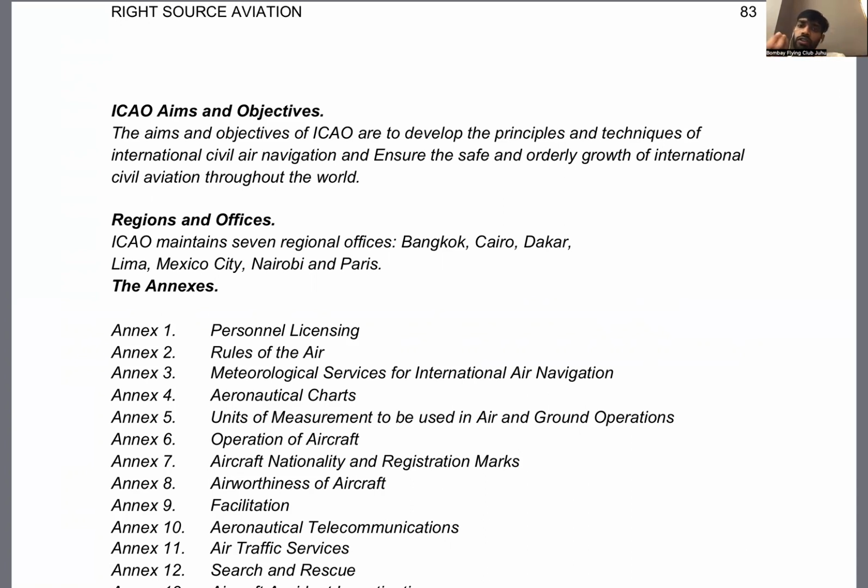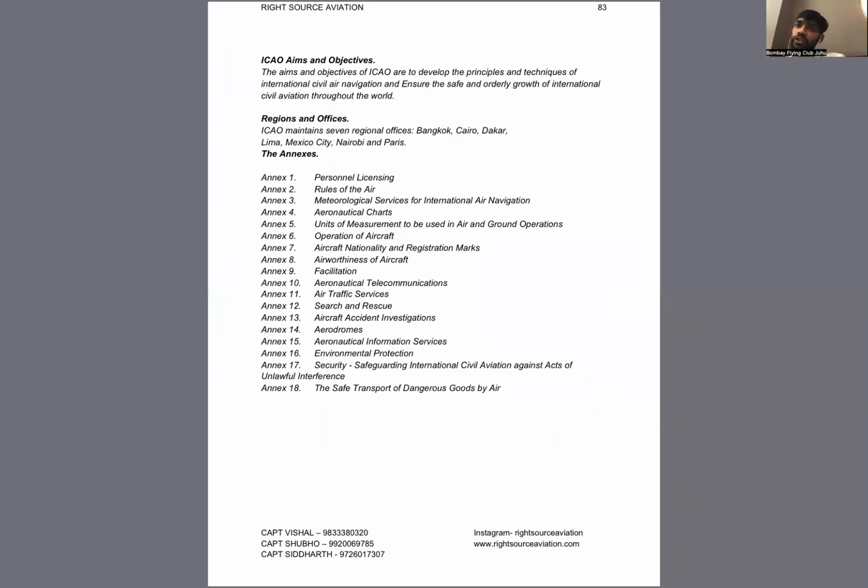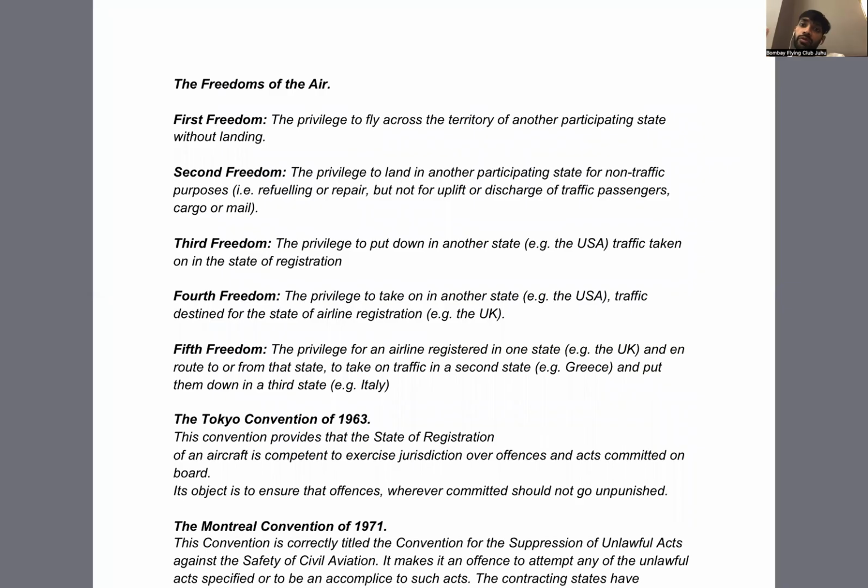Now, what are all these regulations about? Those are the annexures of ICAO. That is the principle of licensing, Annexure 2, Annexure 3, 4, 5, 6, and step by step, these are the chapters that we are supposed to study too. Thereafter, in the further chapter, we understood the freedoms of the air also.